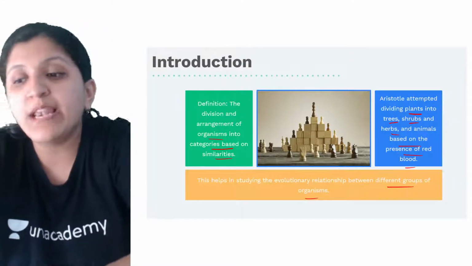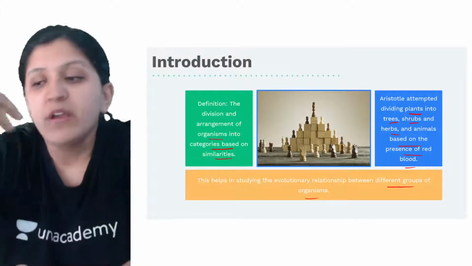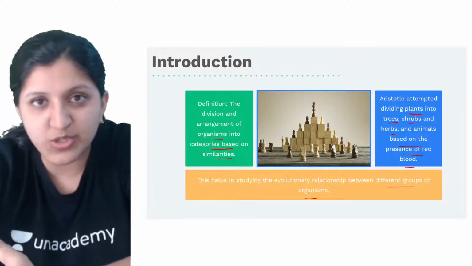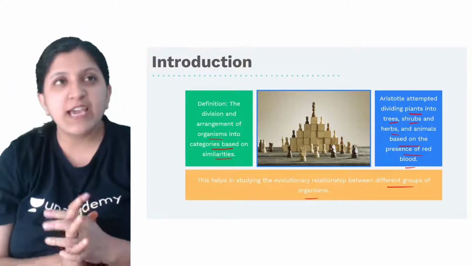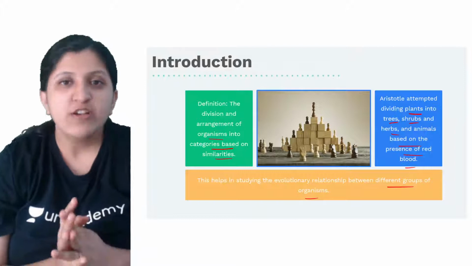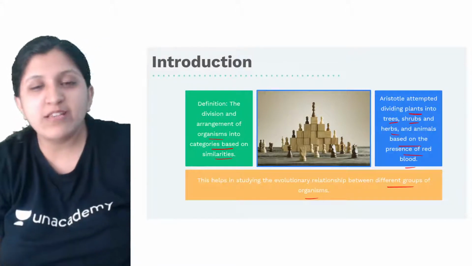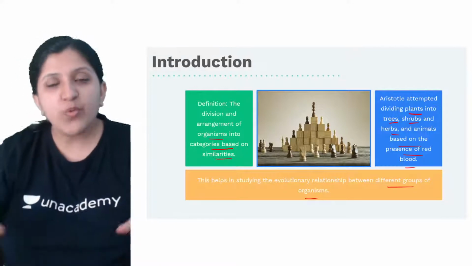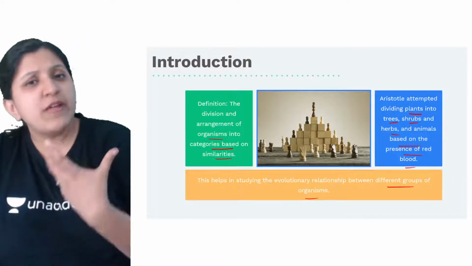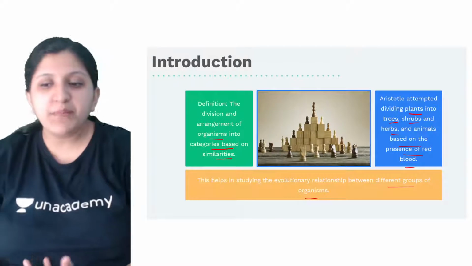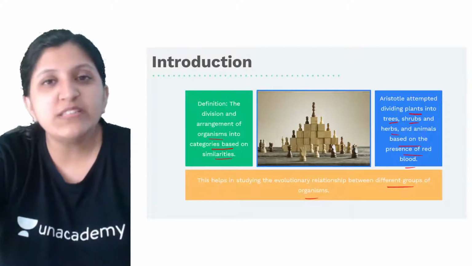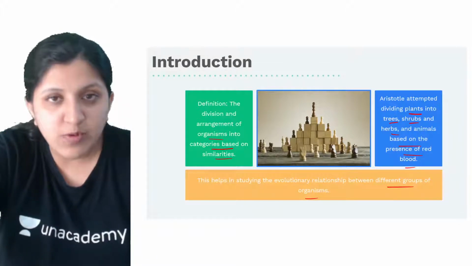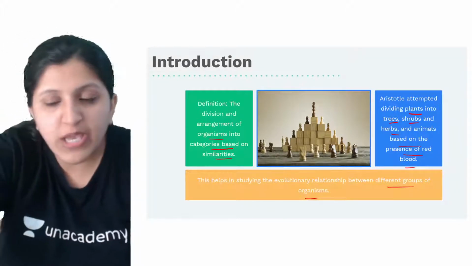That is how it led to the discovery of differences between organisms. If we take the example of a monkey to man, the tail is gone and we do not walk on all 4 limbs, we walk on 2. There might be further evolution coming. Evolution takes place over a period of time, over years.